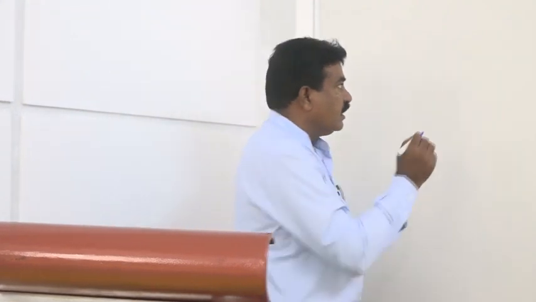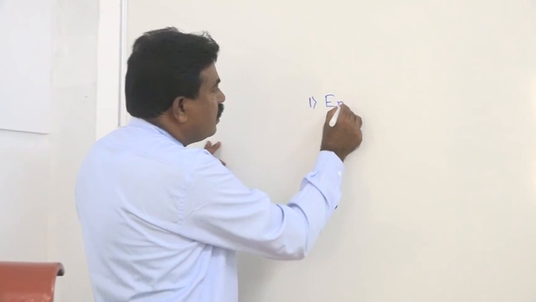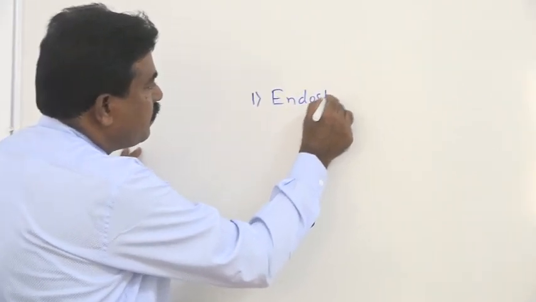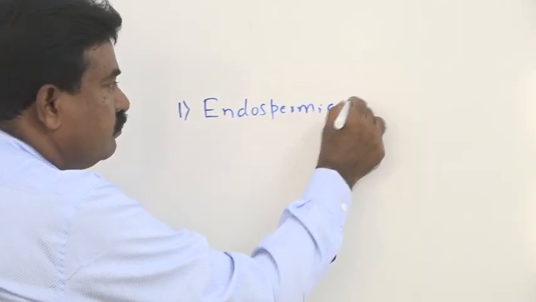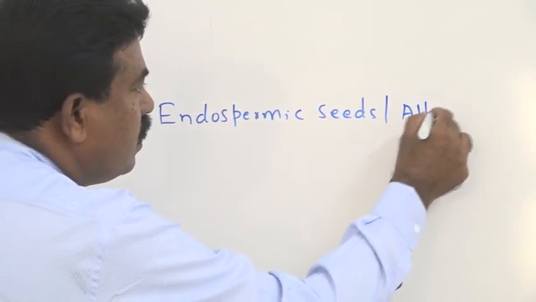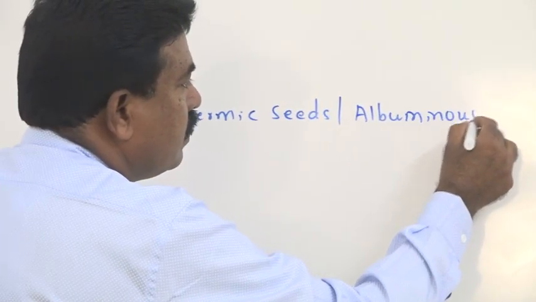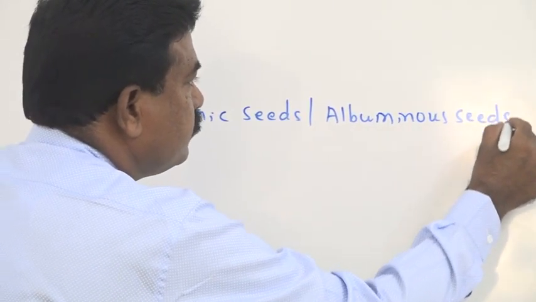Based on the utilization of endosperm during embryonic development, the seeds are classified into two types. One is endospermic seeds, which we also call albuminous seeds.